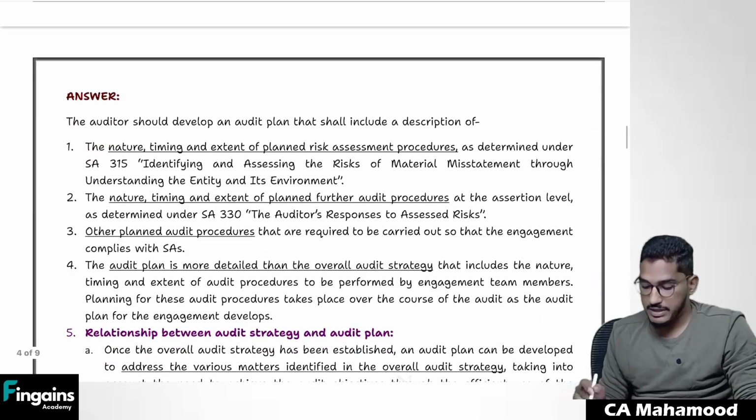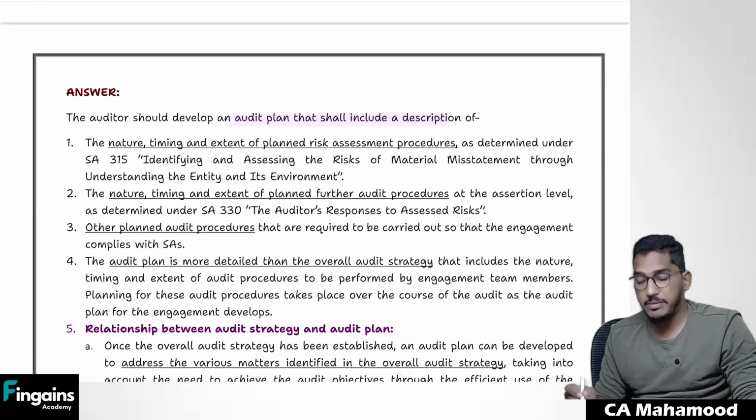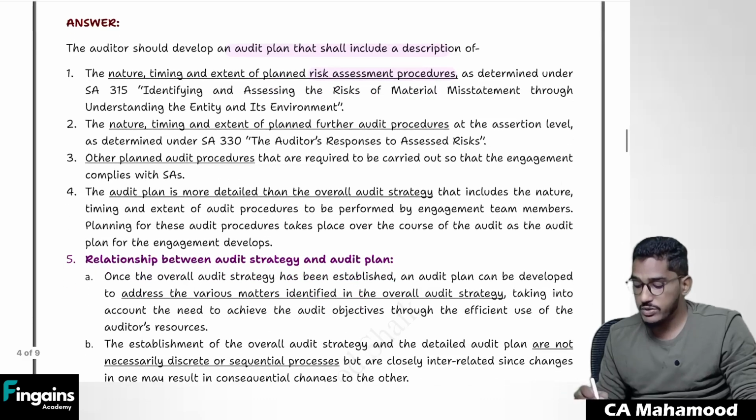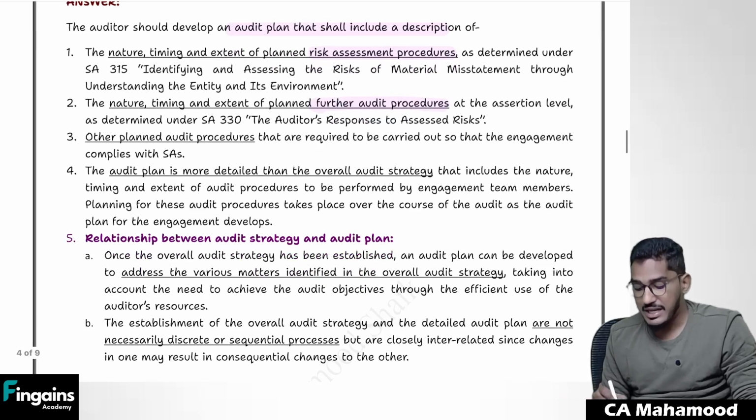Nothing but whatever you are about to do in the audit, all the things will be included in the audit plan. The same thing they say, the auditor should develop an audit plan that should include the nature, timing, and extent of risk assessment procedures. It should contain details of further audit procedures, any other audit procedure which is required as per the standard, that procedures also will be included.